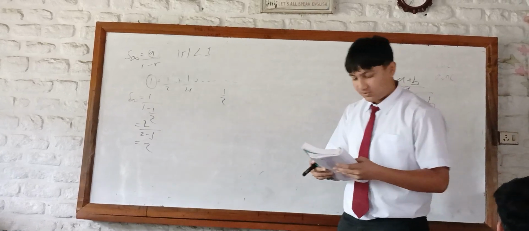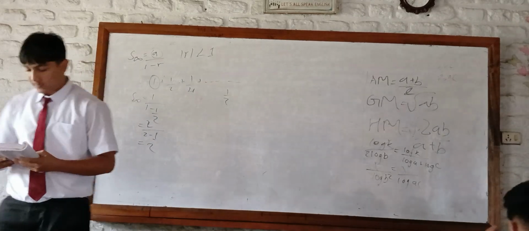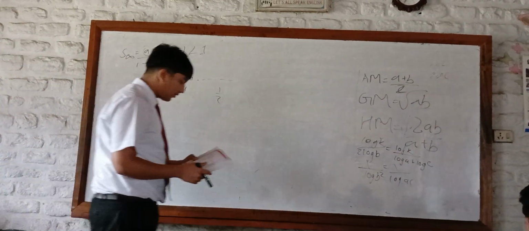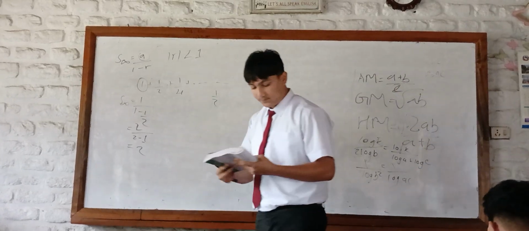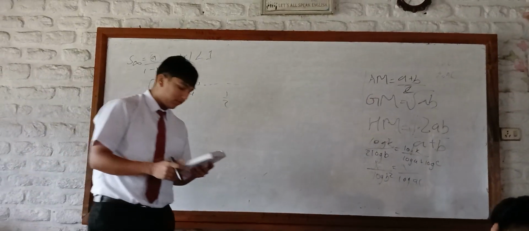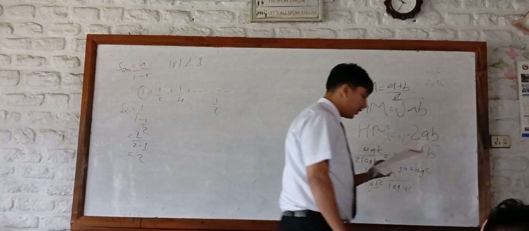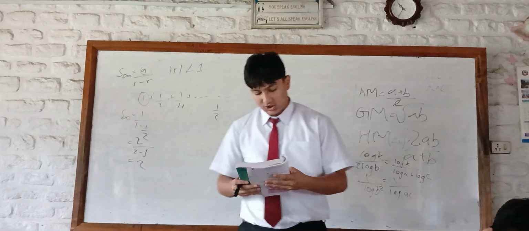Question number 5. The geometric and harmonic mean between two numbers are 10 and 8 respectively. Then the values of A and B are. And option D is correct, which is 5 and 20. Question number 6. If y is equal to 1 plus x square plus 2 infinity, then the value of x is equal to 1. And the answer is option C.